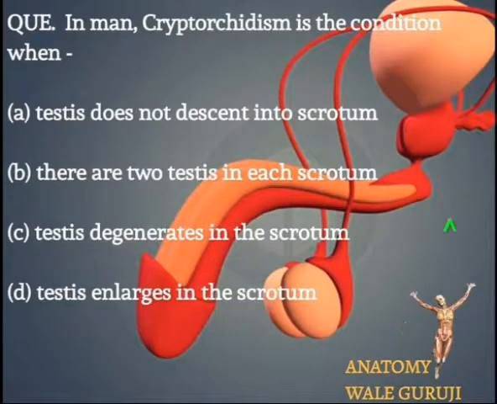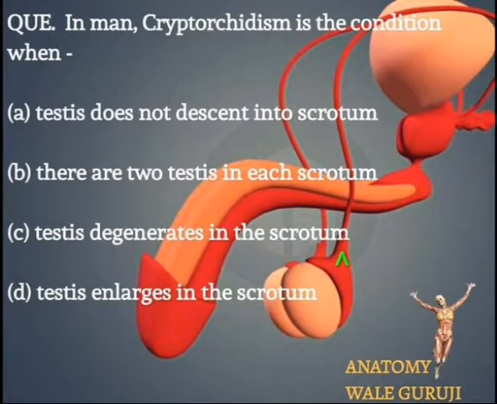Let's see the next MCQ. In man, cryptorchidism is a condition. Now we have four options, and out of that we have to select one. Normally you all know that the testis descends into the scrotal sac. Now, what is the meaning of scrotum?